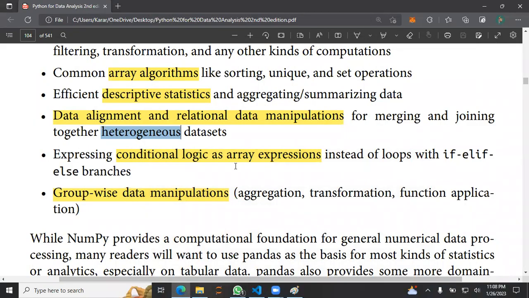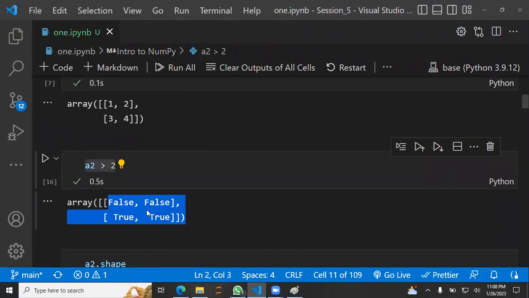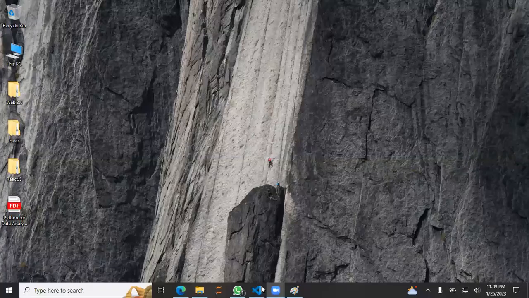Conditional logic on arrays. Instead of looping with an if else, we don't really need to put an if else to check if the number is greater than something. We just do that, and that's also one point that makes NumPy more productive. And obviously it's fast. The calculation itself is fast.